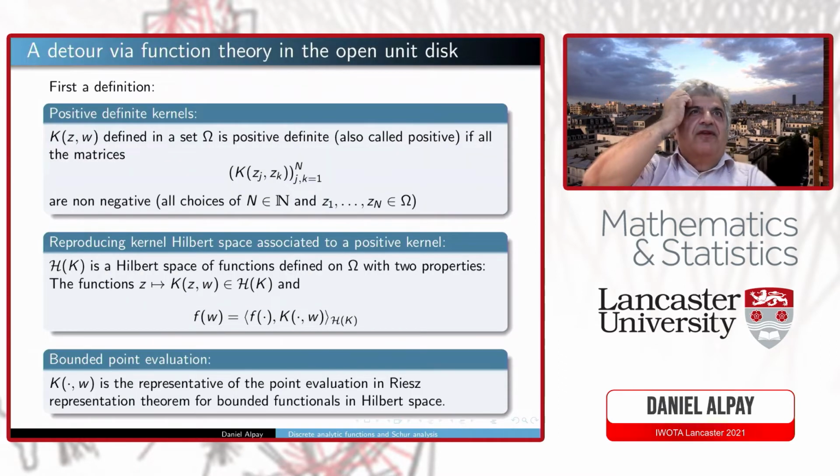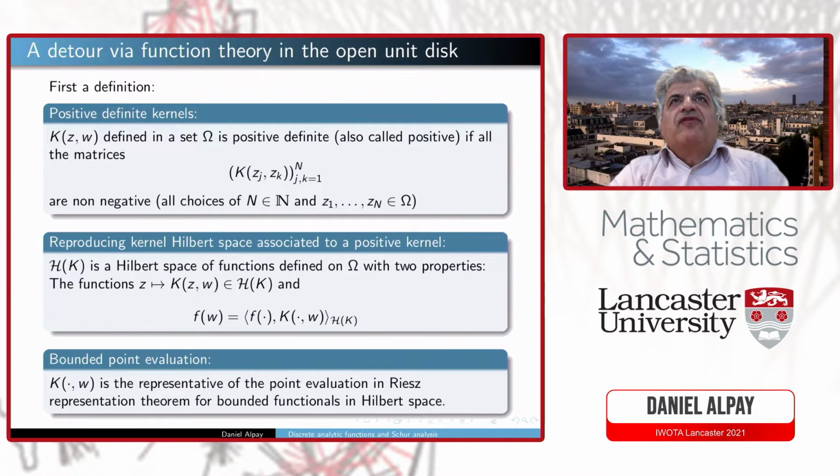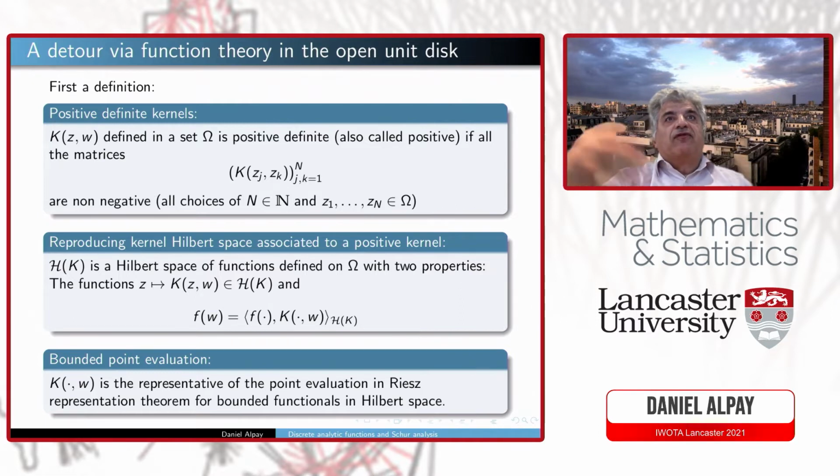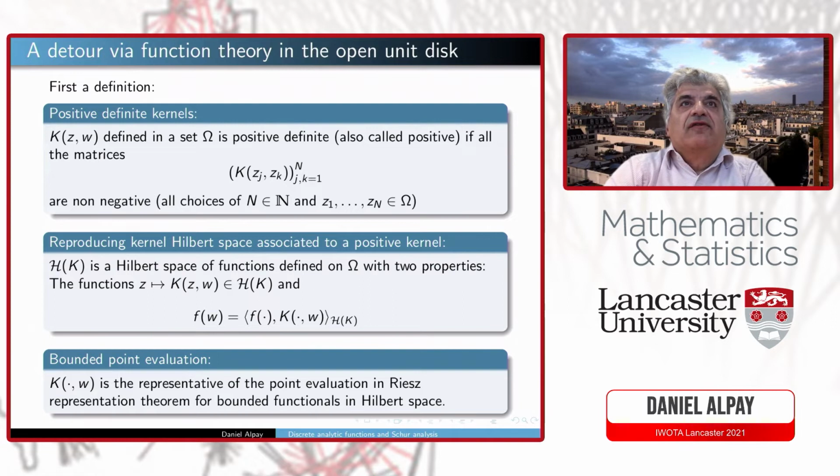So let's pay our tribute to Zaremba. A positive definite kernel is, so you have a set omega. The terminology is very unfortunate because there is nothing definite there. The functions are just non-negative, but the kernel is said to be positive definite if all these functions are non-negative for every choice of n and z1, ..., zn.